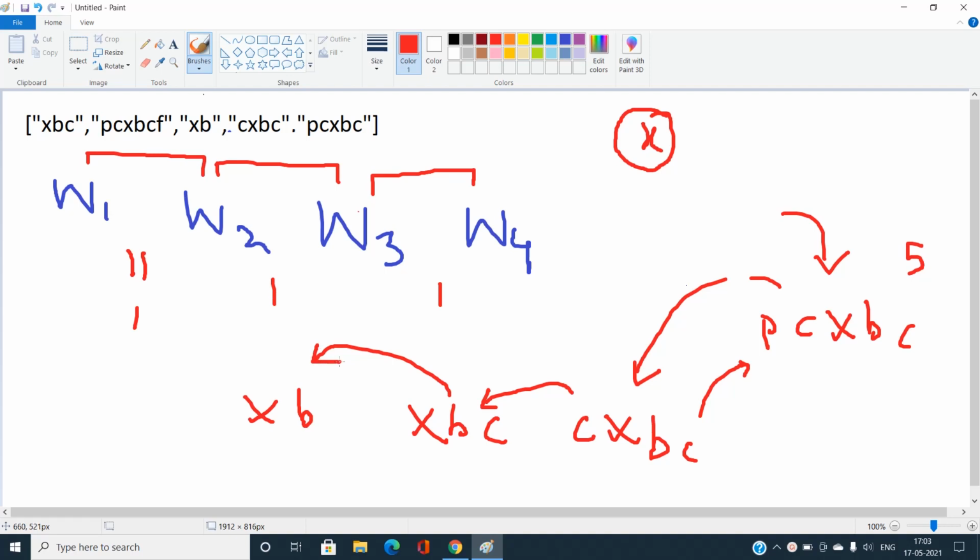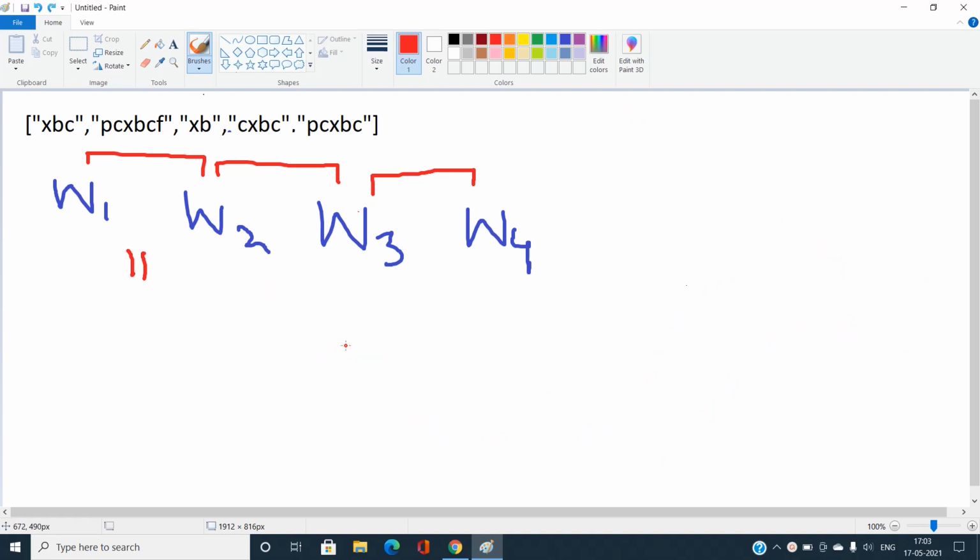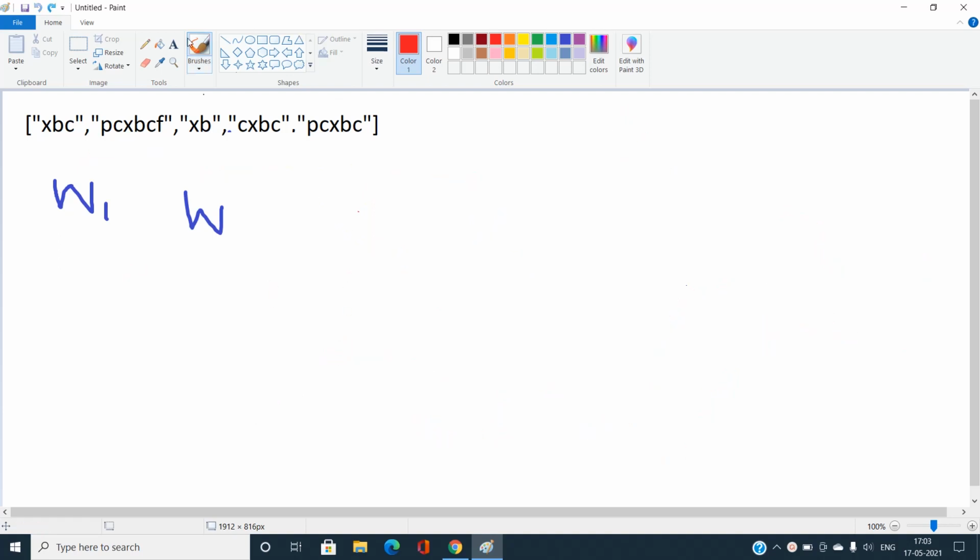So this gives me the idea that I will first sort my initially given array of strings on the basis of the decreasing order of their string length. So what will be the benefit of doing this? Yes, this is going to benefit us. And how is it going to benefit us? Let us try to understand that.